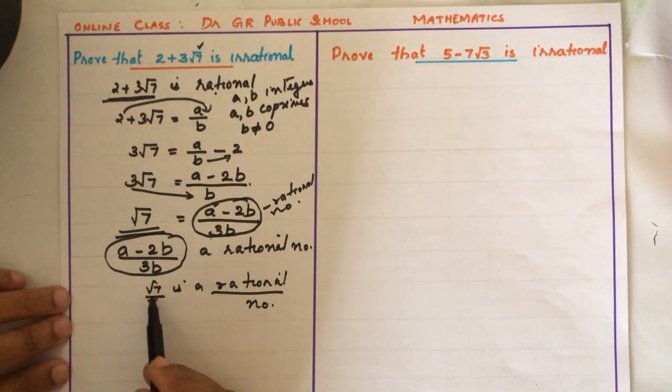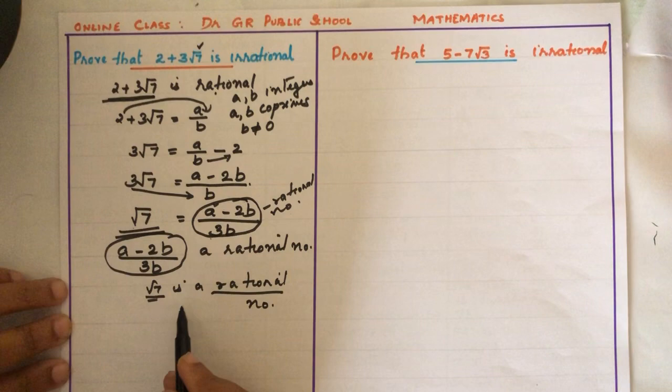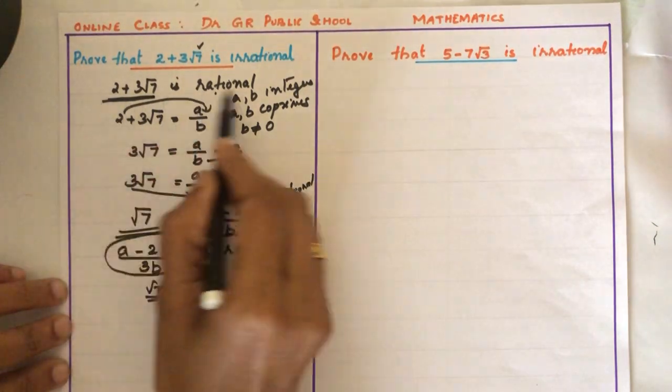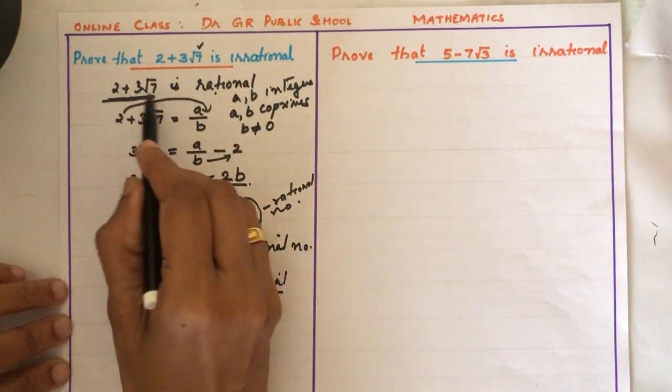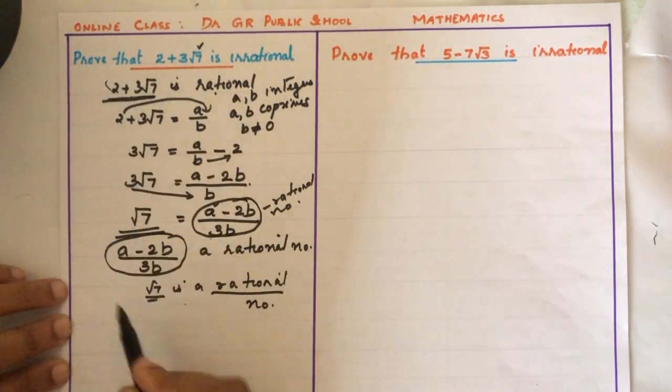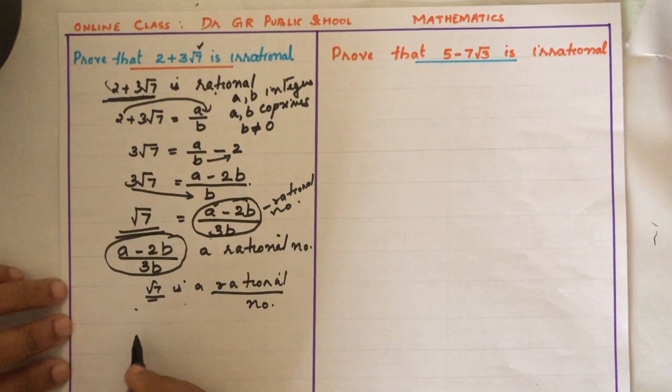We know that root 7 is irrational, but here we got root 7 is rational. Why did this contradiction come? Because of our wrong assumption. We started with 2 plus 3 root 7 is rational. That's why we got root 7 is rational. That means our assumption is wrong.